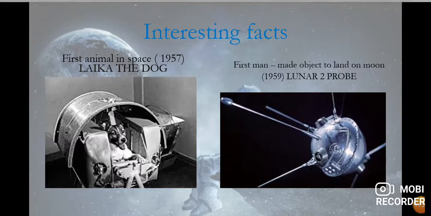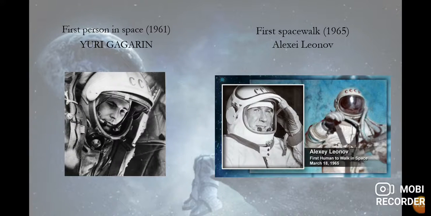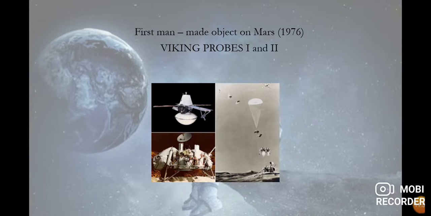Now we continue with the first person in space, in 1961, Yuri Gagarin. This one is the first man that traveled to space. Then the first spacewalk was made by Alexei Leonov in 1965. This was the first human to walk in space, and the date was March 18. Imagine, these are important facts about space.